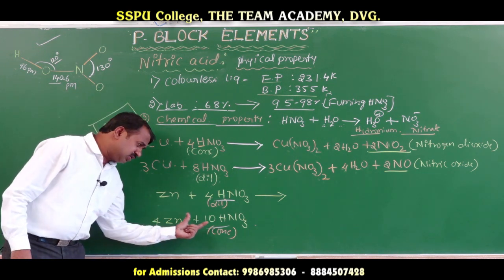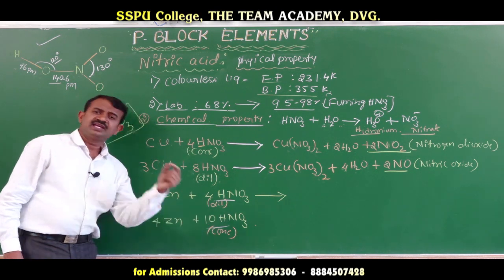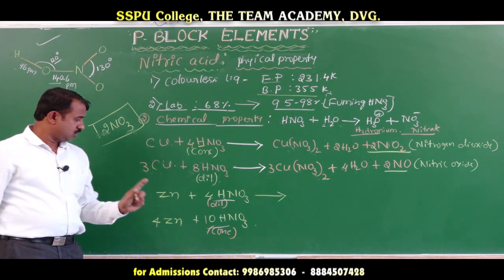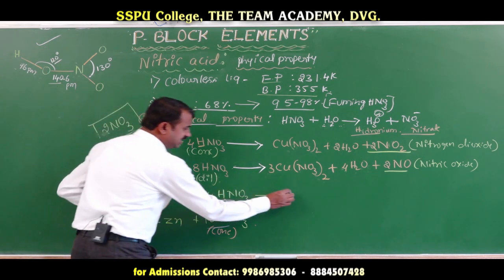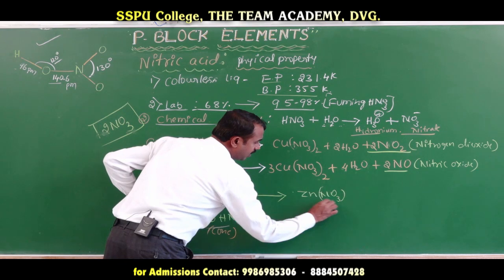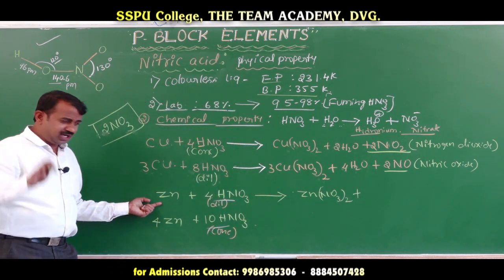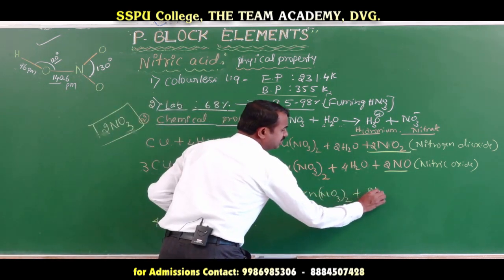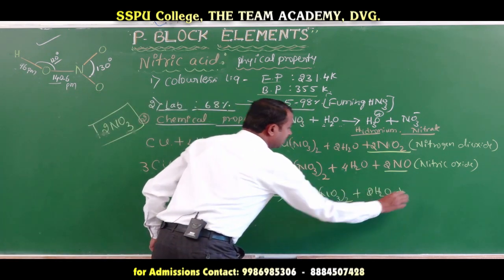Zinc reacts with the dilute nitric acid. Here also the zinc oxidation state is +2. Zinc nitrate will form. Zinc nitrate, Zn(NO3)2, and water molecules are released. How many hydrogen are there? 4 hydrogen are there, so you release water molecules. 4 hydrogen means 2 molecules of water.